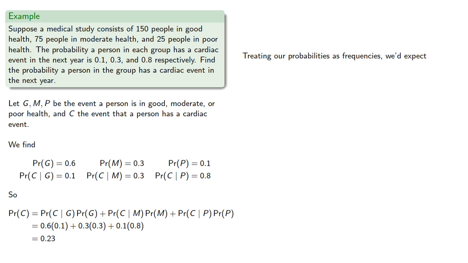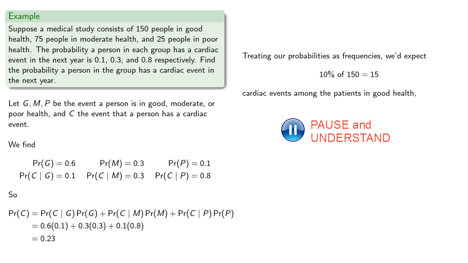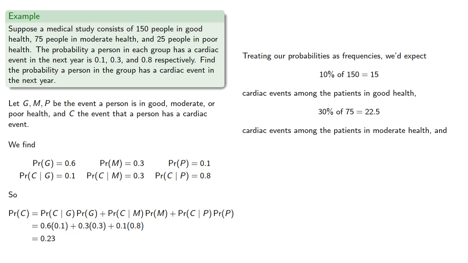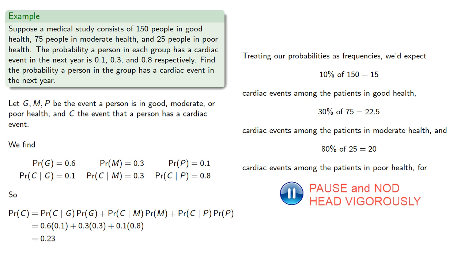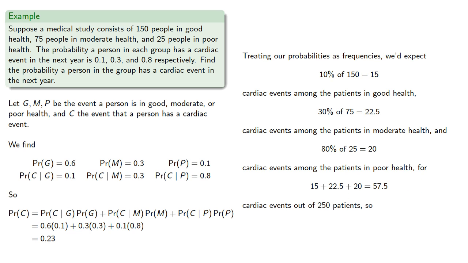So, treating our probabilities as frequencies, we'd expect that 10% of 150, 15 cardiac events among the patients in good health, 30% of 75, or 22.5 cardiac events among the patients in moderate health, and 80% of 25, 20 cardiac events among the patients in poor health, for a total of cardiac events out of 250 patients, so the probability of a cardiac event will be, which is consistent with what we found earlier.